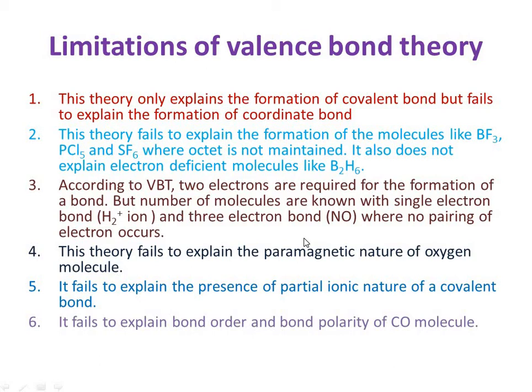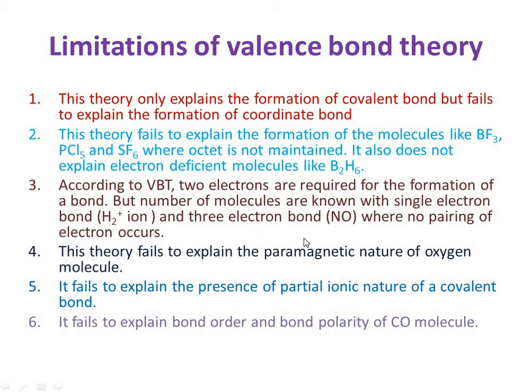Next limitation: it fails to explain the presence of partial ionic nature of the covalent bond. Ionic nature is introduced when the two bonded atoms have different electronegativity.